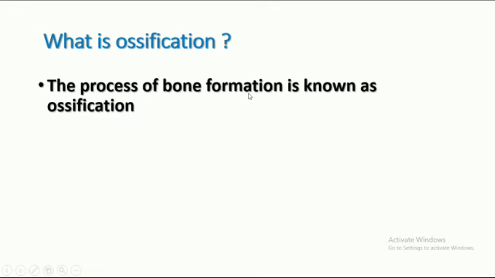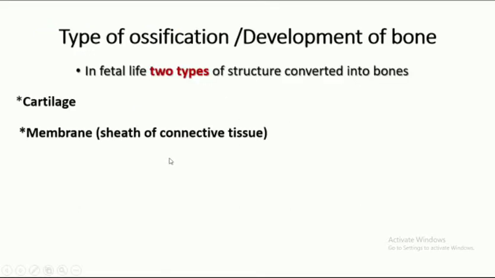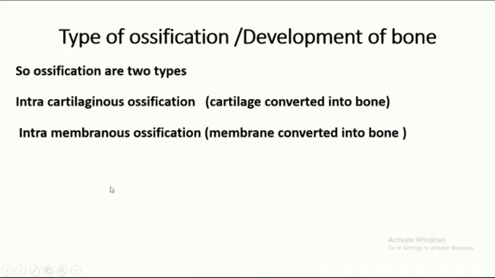Ossification. The process of bone formation is known as the ossification. In fetal life, two types of structure are converted into bones: cartilage and membrane. So, ossifications are two types: intercartilaginous ossification and intermembranous ossification. Intercartilaginous ossification means a cartilaginous model is converted into bones. And intermembranous ossification means a connective tissue membrane is converted into bones.